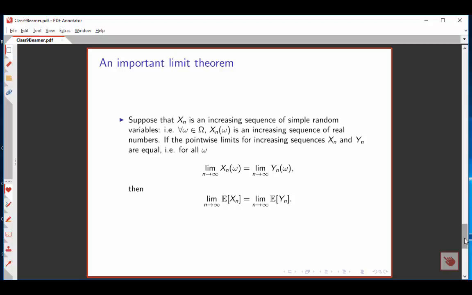What are we going to prove? We're going to prove that the limit of the expectation for x sub n is the same as the limit of the expectation for y sub n. How could it be otherwise, you might well ask, but this is going to turn out to be a very important thing to prove in the case where we're considering random variables that are not necessarily simple.